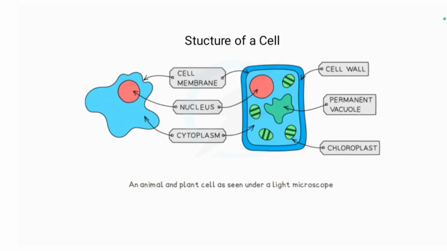This is the structure of a cell: a cell membrane, a nucleus, a cytoplasm, cell wall, permanent vacuole, and chloroplast. Some features are common in both an animal cell and a plant cell, but some features are different in plant cell. We will discuss it later.